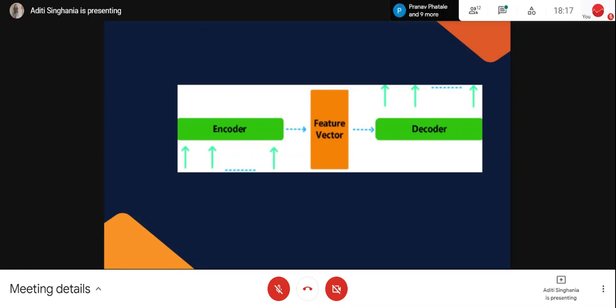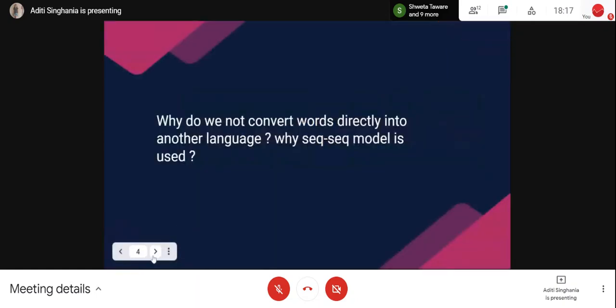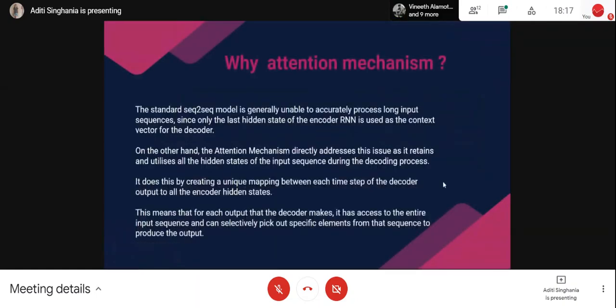So the model is not going to perform well because the decoder is not getting the exact meaning. How do we expect it to translate properly? There will be genuine errors, and that is why we needed the attention mechanism.